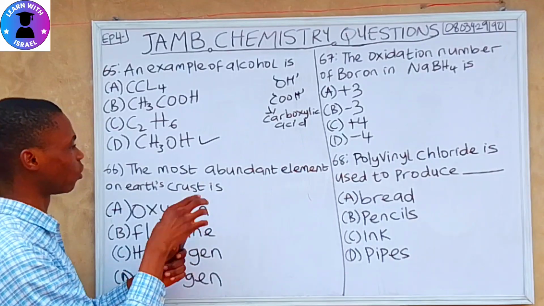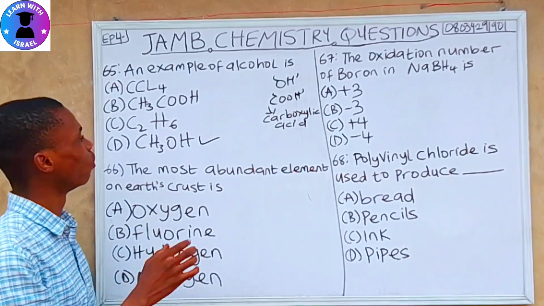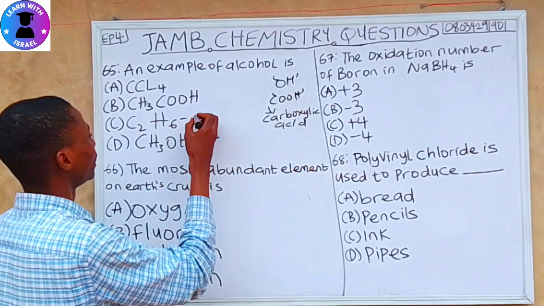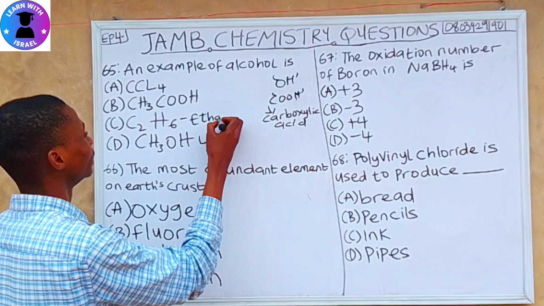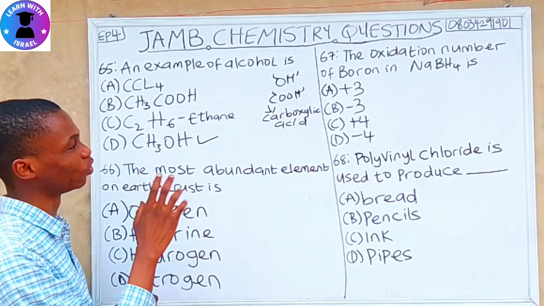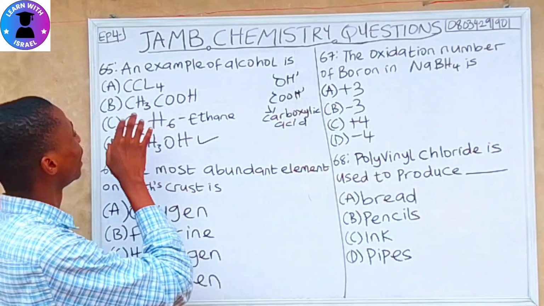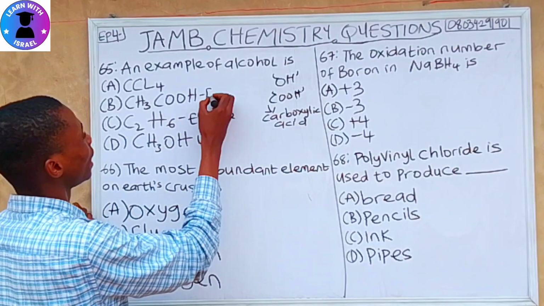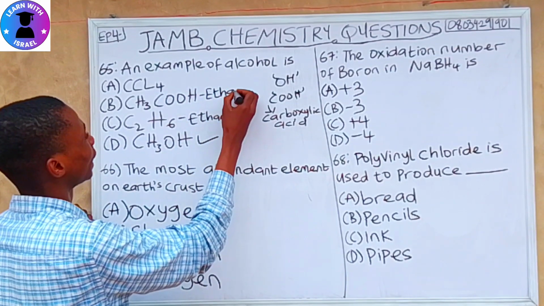And what's the name of this compound? It is methanol. And for C2H6, the name is ethane. I will find time to cover the topic organic chemistry for those that don't really understand it. And for CH3COOH, this is ethanoic acid.